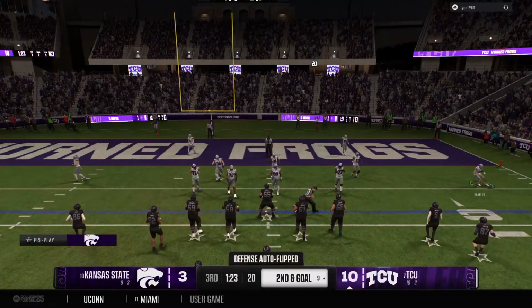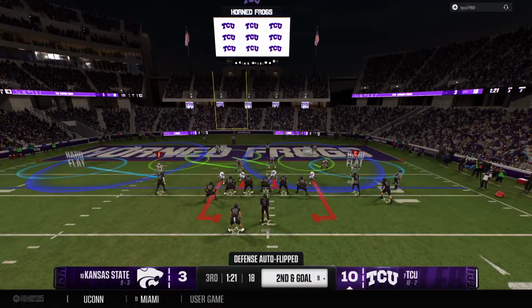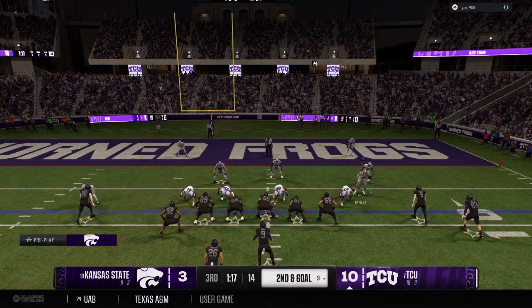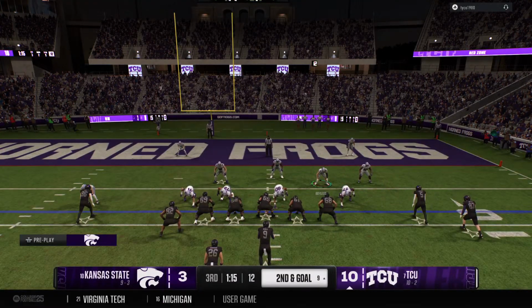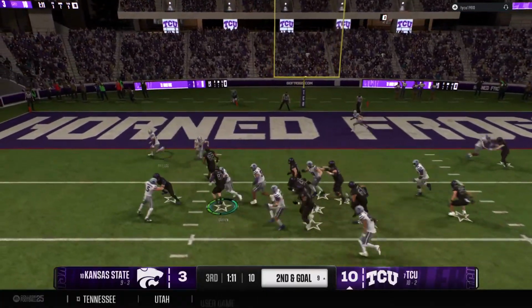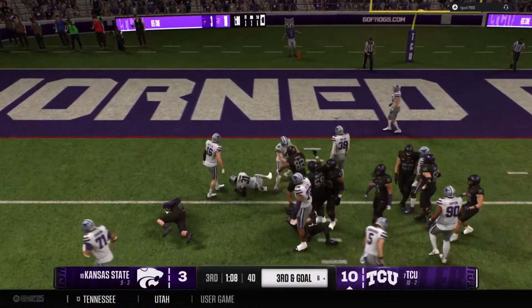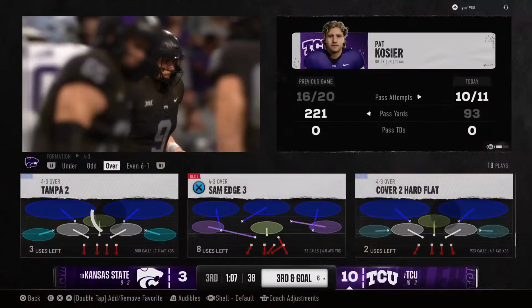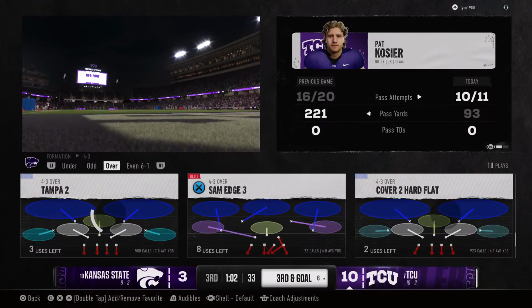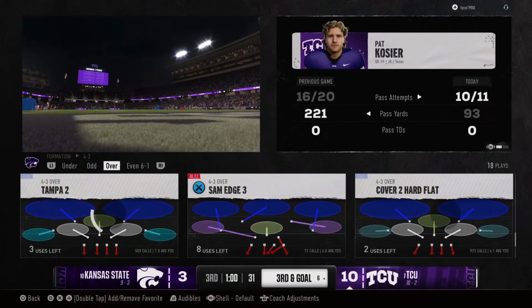Ready? 2nd and goal play, spot the ball at the 9. In blue. In blue. And they're moving the receiver now before the snap. They flip it to him on the jet sweep. He's swarmed by the defense. He's brought down at the 6-yard line. It's now 3rd and goal.